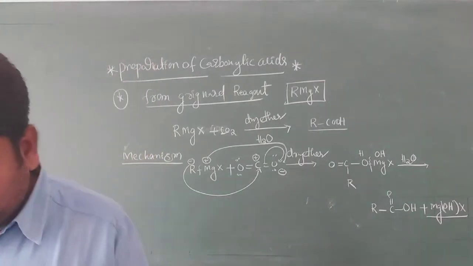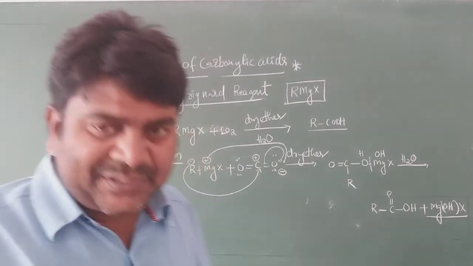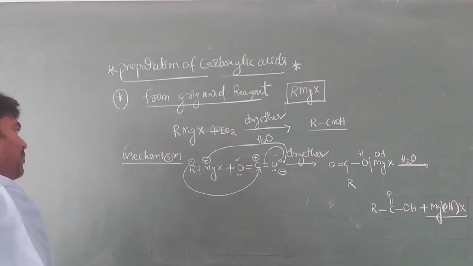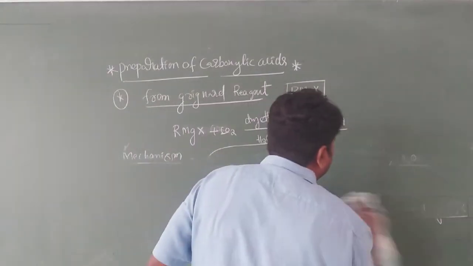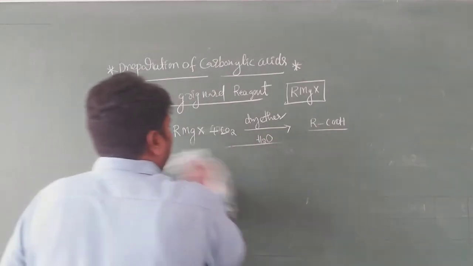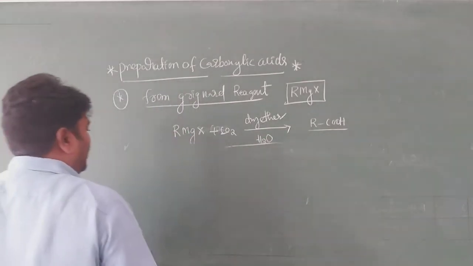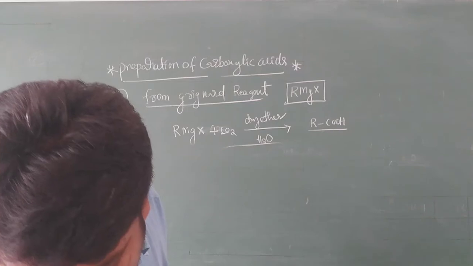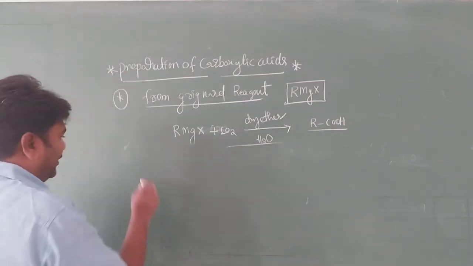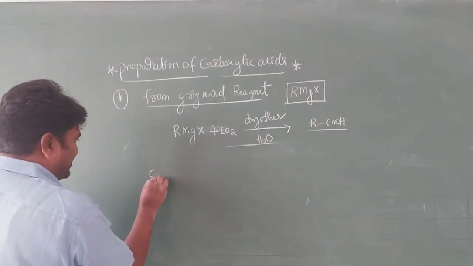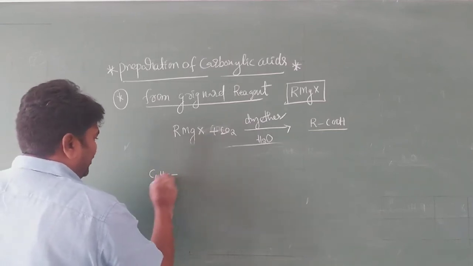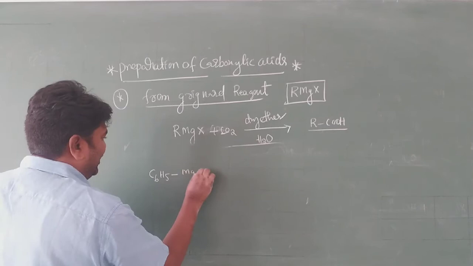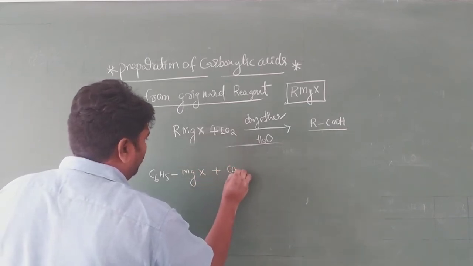I'll take one example; the previous was the general equation. Suppose you take C6H5MgX plus CO2.